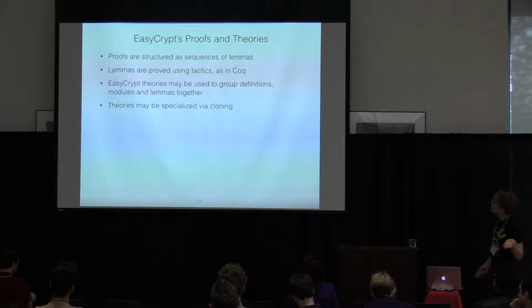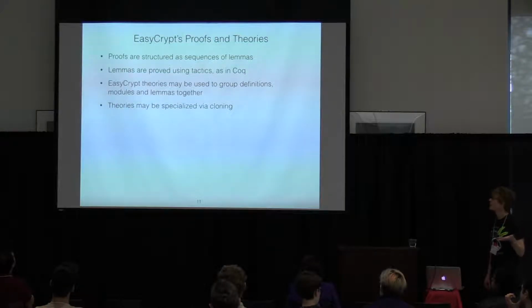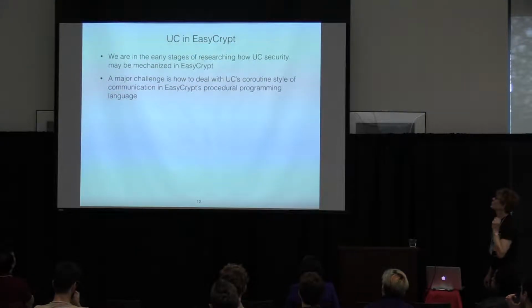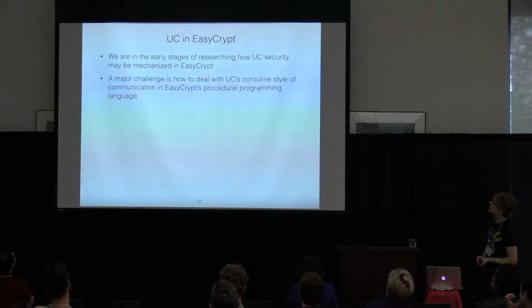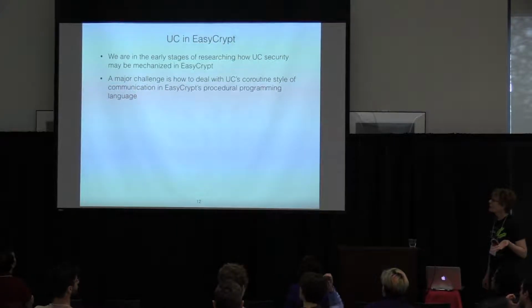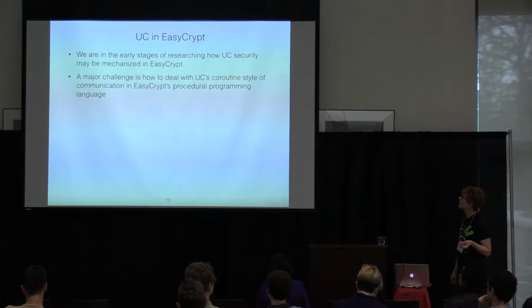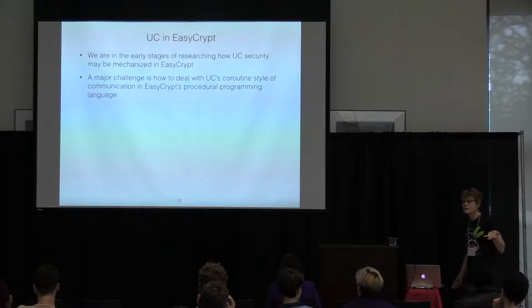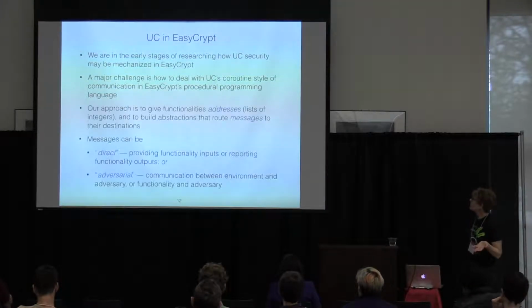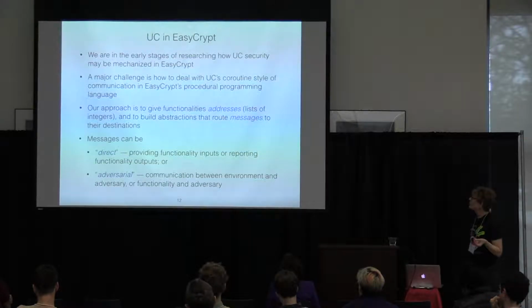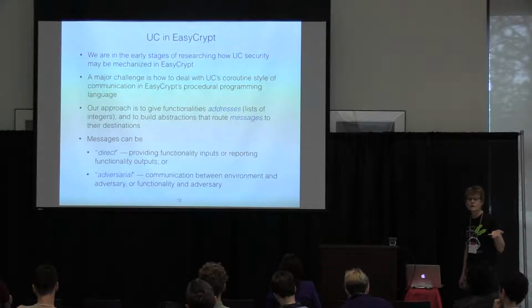You can group definitions, modules, and lemmas together in what are called theories and then specialize them by a process called cloning. So what are we doing? Well, we're in the early stages of researching how UC security can be mechanized in EasyCrypt. And a major initial challenge is how to deal with UC's coroutine style of communication in what is a procedural programming language. So our approach is to give functionalities addresses, just lists of integers like mailing addresses, and to build abstractions that route messages to their destinations.